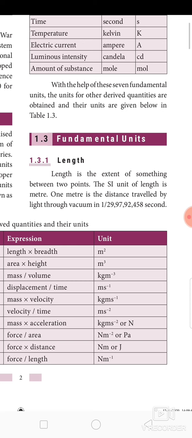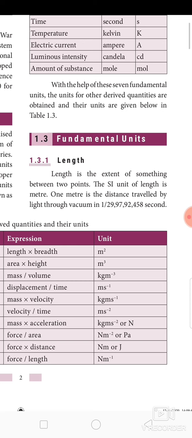Okay, there will be a question, define the unit of length. For that you have to answer, the unit of length is meter. 1 meter is the distance travelled by the light through vacuum in 1 divided by 29 crores 97 lakhs 92,458 second.